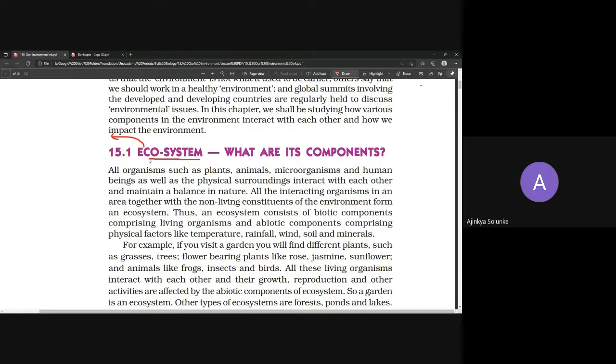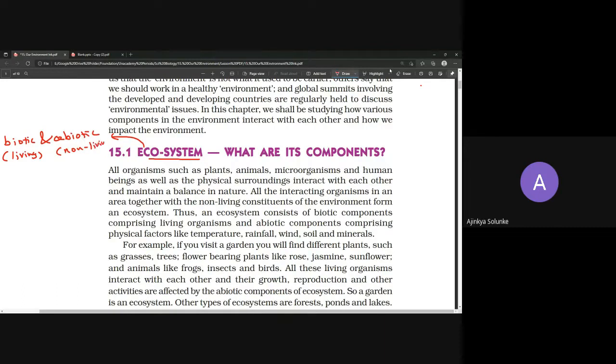So what we say is ecosystem is nothing but combination of abiotic and biotic factors. Ecosystem is combination of biotic and abiotic. And what is biotic? Biotic means living things. And what is abiotic? Non-living things.